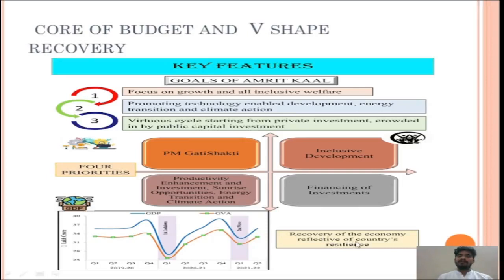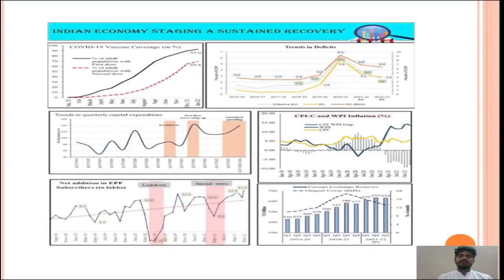That is why the recovery of the economy reflects our country's resilience. I already stated in the economic survey, our economy has strong fundamental core principles such as macroeconomic policy. Next, see, these are what made India's sustainable recovery. One thing is the vaccination rate, and moreover, as the economy is reviving, our trade deficit is reducing. When the trade deficit is reducing, it means there are more chances for getting a lot of revenues, at the same time GDP, number of employments. And trends in quarterly capital expenditure.